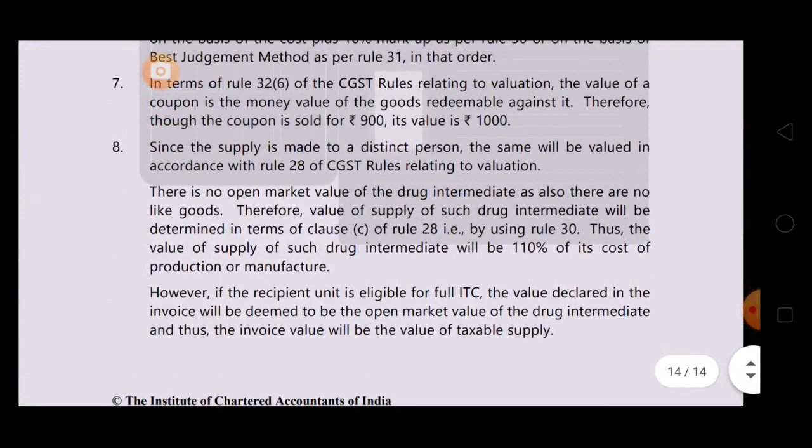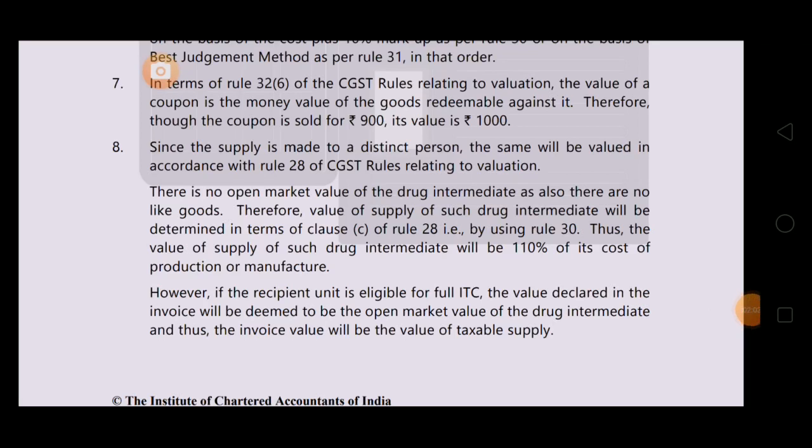Since the supply is made to a distinct person, the same will be valued in accordance with rule 28 of CGST rules relating to valuation. There is no open market value of the drug intermediate. Just recall once rule 28: open market value, then value of supplies of like kind and quality.